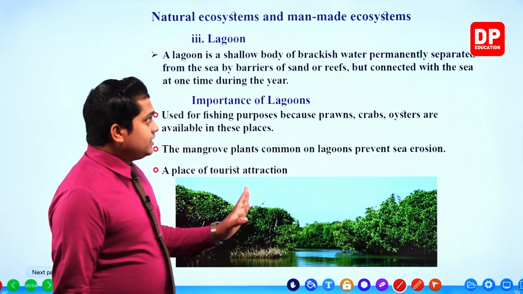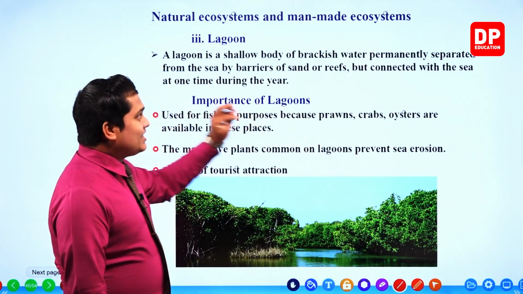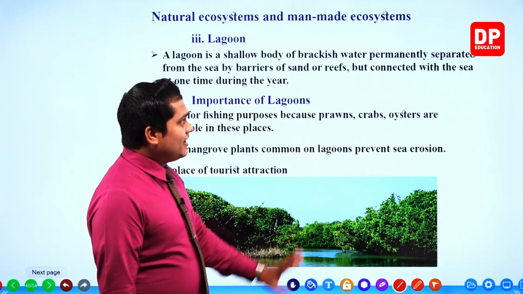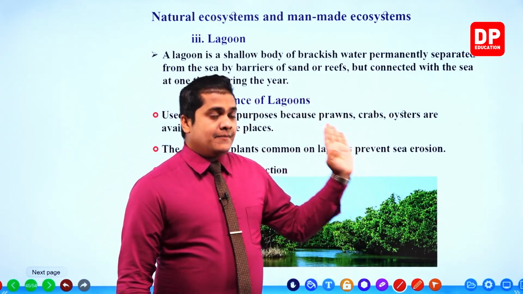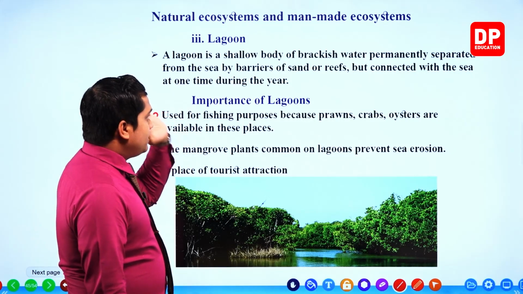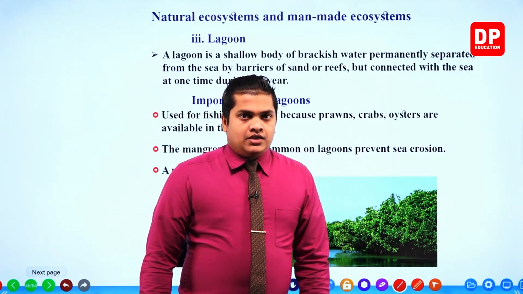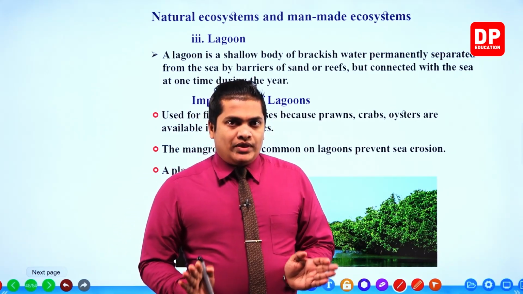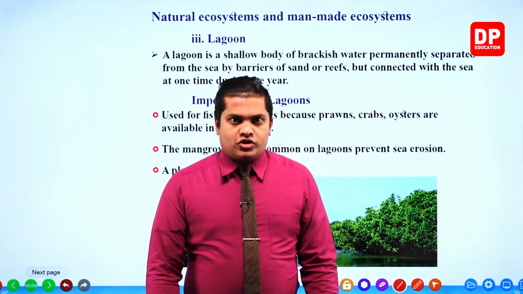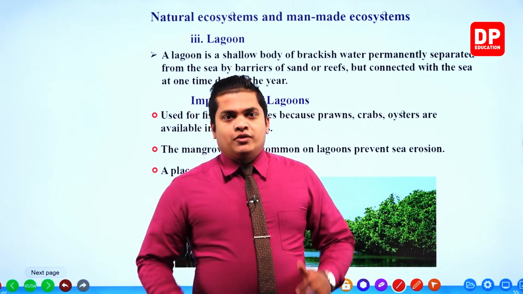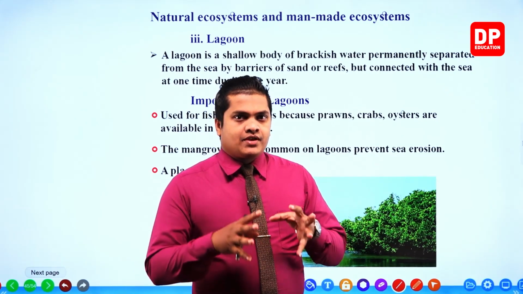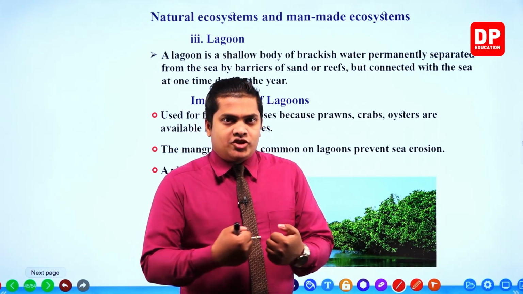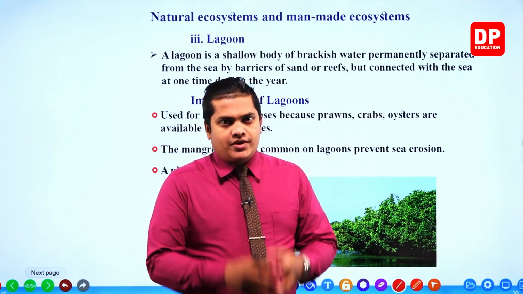Okay. The other thing is that it is permanently separated from the sea by barriers of sand or reef, but connected with the sea only one time during the year. Just one time during the year, lagoon water is going to connect with the marine water, in simple, ocean water. Okay, so upon connecting, my dear children, what will happen, right? The brackish water and sea water connect with each other. Okay, these two connect with each other.